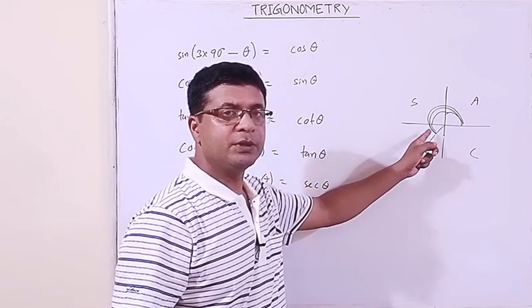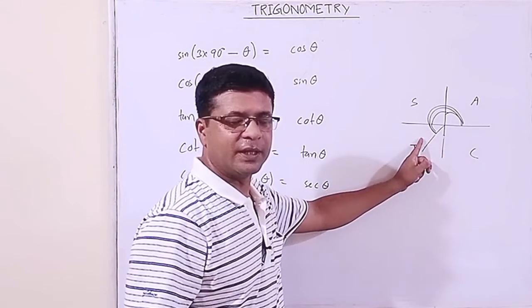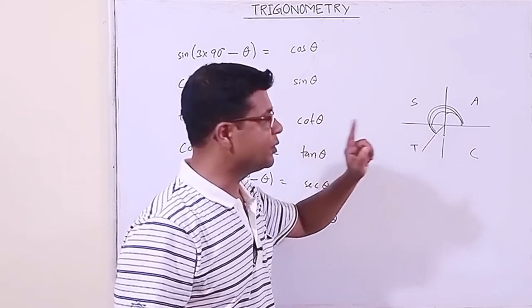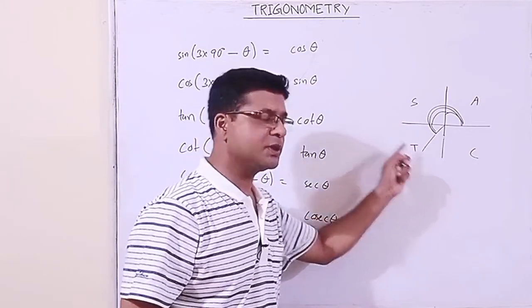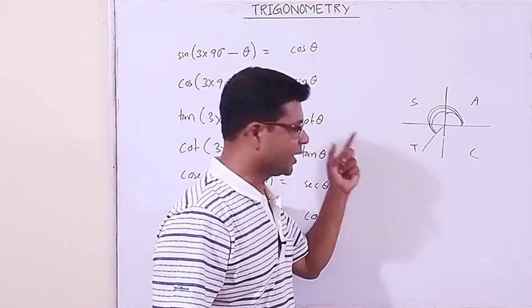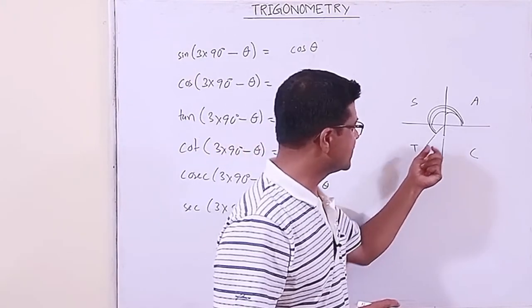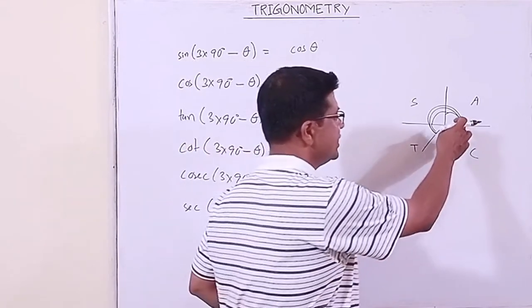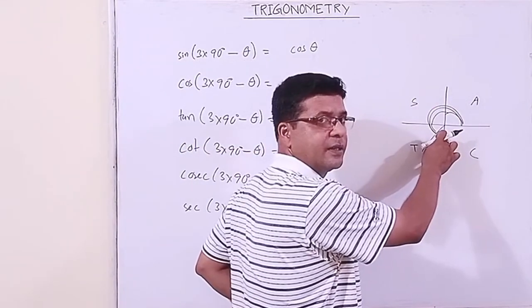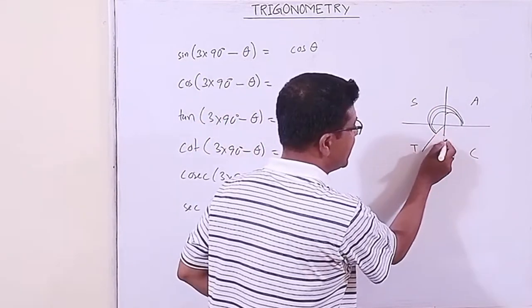Now this angle is in which quadrant? Third quadrant, right? In the third quadrant, which trigonometric ratio is positive? Tan. So tan will be positive and its reciprocal. Again, let me repeat it. Some of you may not understand. It is in the format 3 into 90 degree minus theta, minus this much.